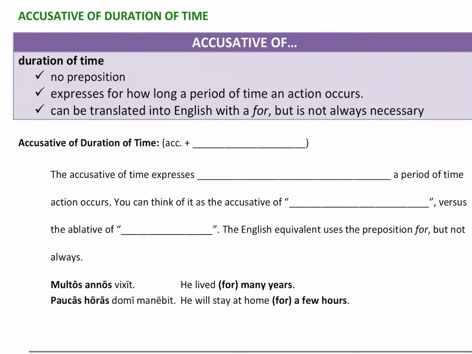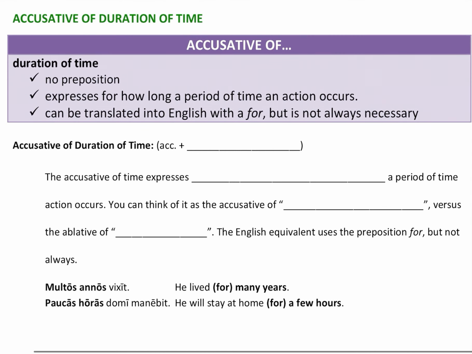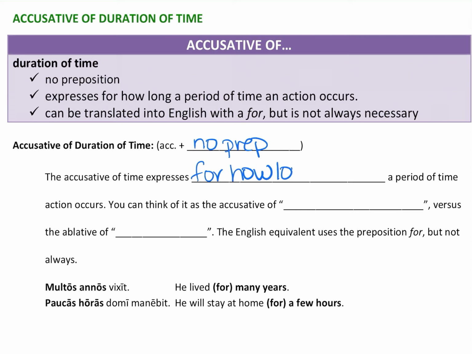So make sure you have your accusative chart out. And this is accusative of duration of time. Again, accusative and no preposition. The accusative of time expresses for how long a period of time action occurs. You can think of it as the accusative of how long versus the ablative of when. The English equivalent uses the preposition for, but not always. So if I said multos annos vixit, he lived for many years, you could also say, and it would make perfect English sense, he lived many years.